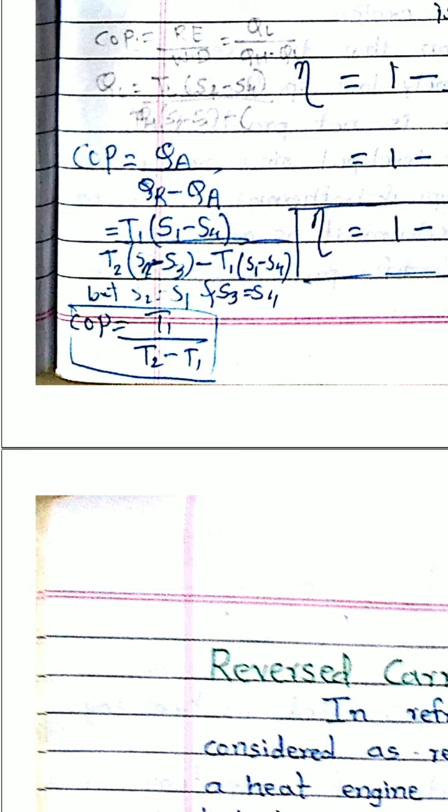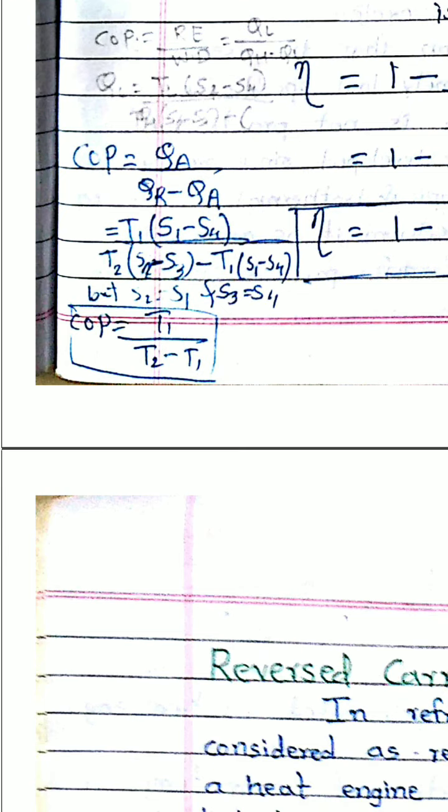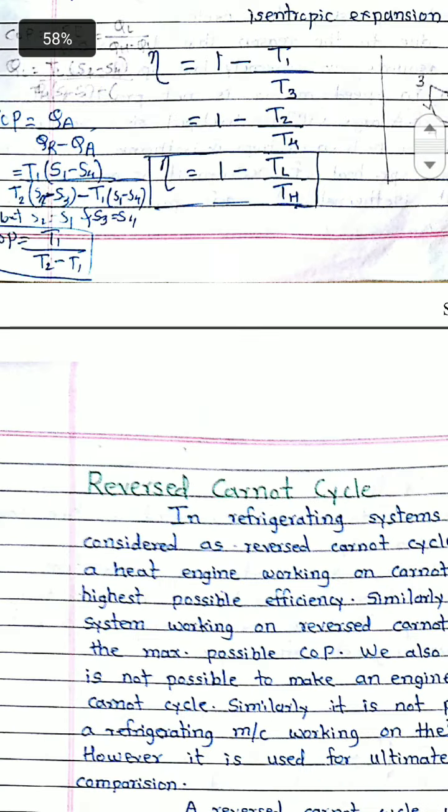Only two temperatures are required for calculating the COP of a reverse Carnot cycle. T1 is the low temperature, T2 is the high temperature. So if you know only the high temperature and low temperature, you can calculate the coefficient of performance for a refrigerating system. Hope you have understood this reverse Carnot cycle.